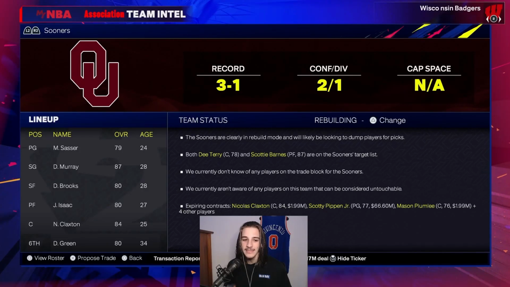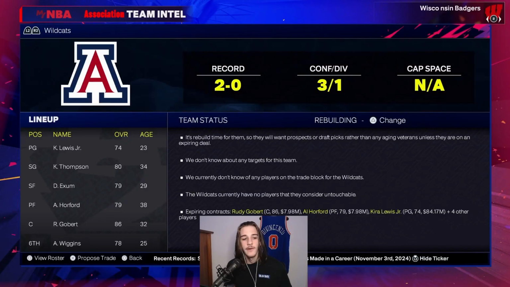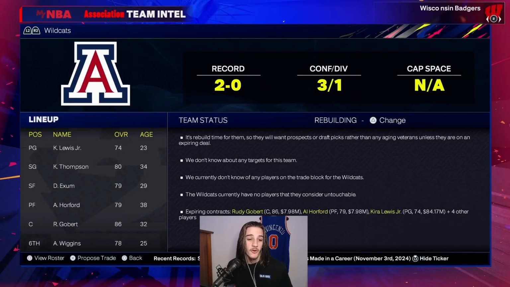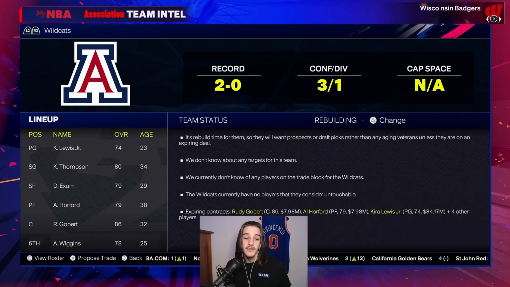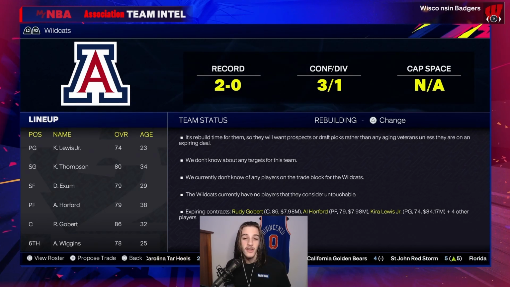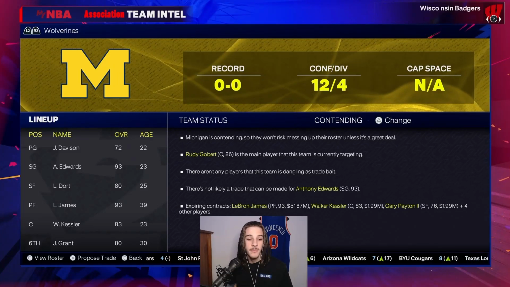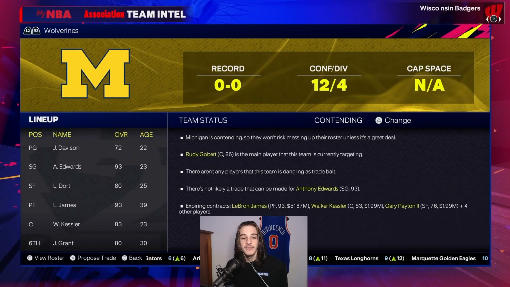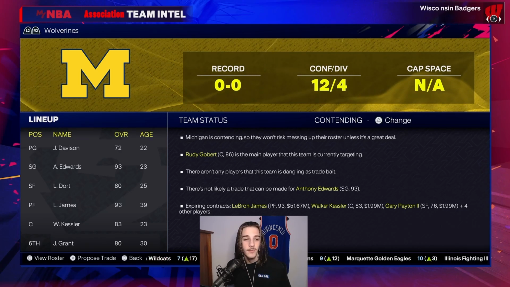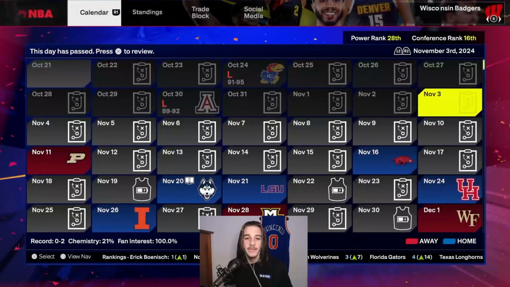Oklahoma gets Nick Claxton, I believe, so they look a lot better. Arizona adds Rudy Gobert, but their team already wasn't very good. I don't know how much Rudy Gobert will really help. But they started 2-0 to start the season, so maybe they're pretty solid. Michigan hasn't even played a game yet, but they have Walker Kessler now, I believe, so that squad just gets even better. Still haven't picked up a point guard yet. That's something they should still be looking to do. And that's all the biggest moves so far.